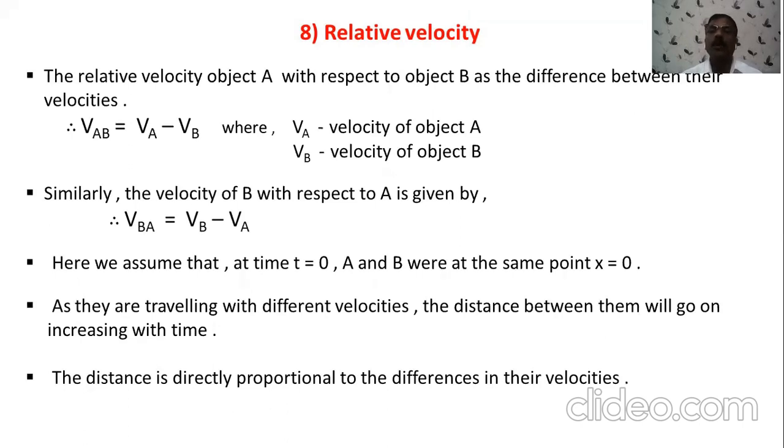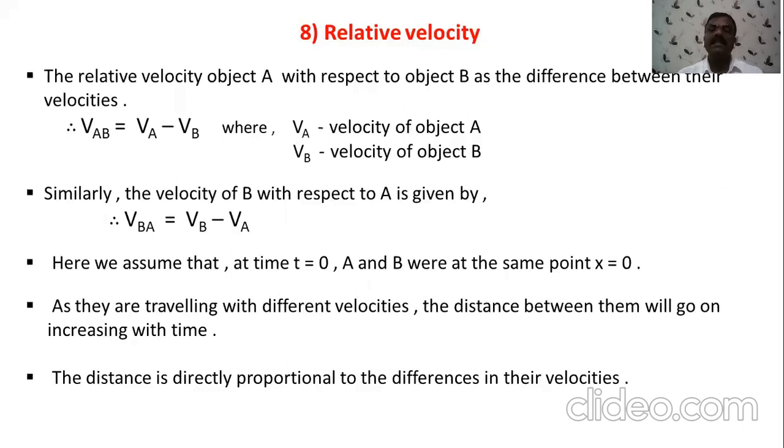Now if we want to calculate the relative velocity of object A with respect to B, then it is written as VAB, which is equal to difference of velocity at A and velocity at B. Similarly, we can find out velocity of B with respect to A, represented as VBA, that is velocity at B minus velocity at A.